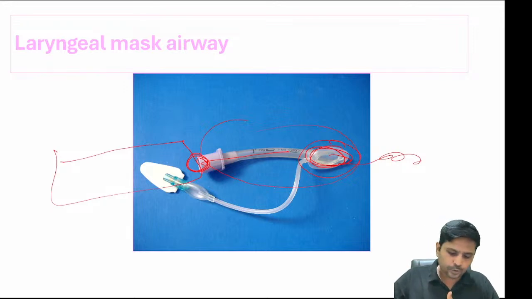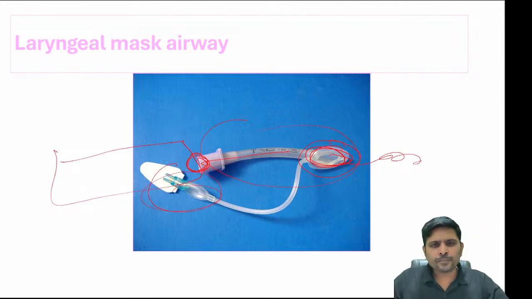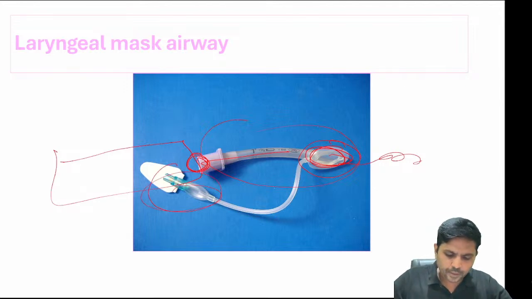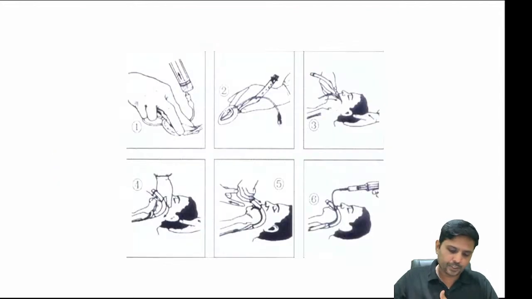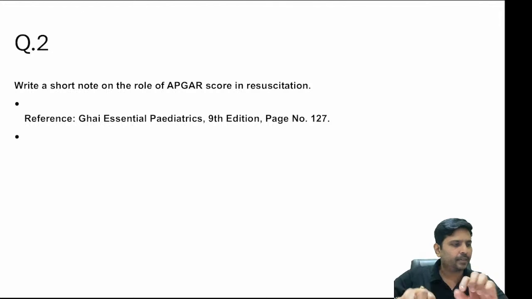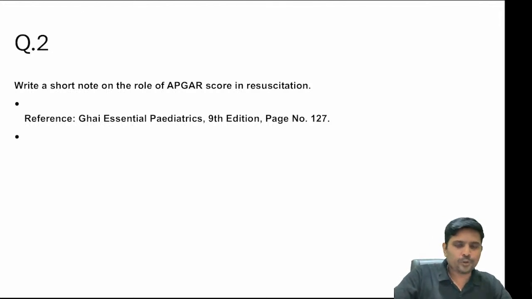Another short note. So what is this? You can put some water or air so that it will stay inside over the laryngeal inlet. So this is called laryngeal mask airway steps. Okay, right. Now, next question.